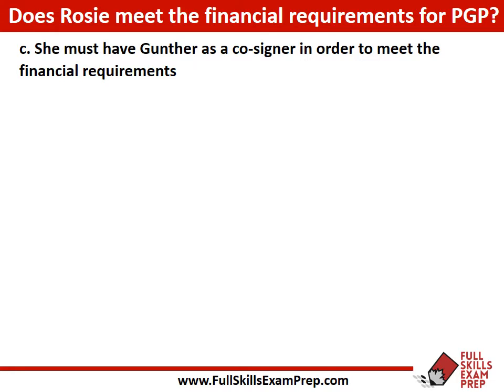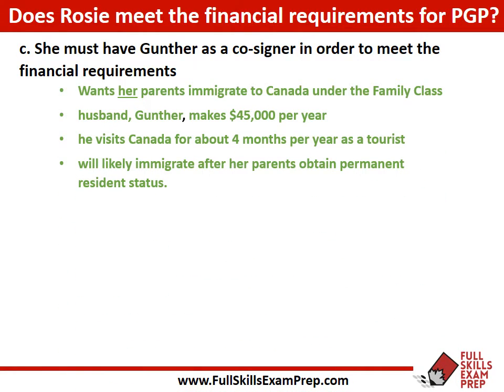All right, when we take a look at C, we have she must have Gunter as a cosigner in order to meet the financial requirements. Now, the pieces of the story that should jump out at you with regard to Gunter is that for Rosie, she wants her parents to immigrate to Canada.